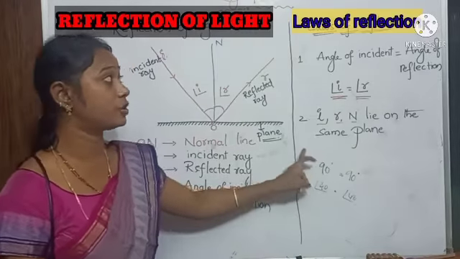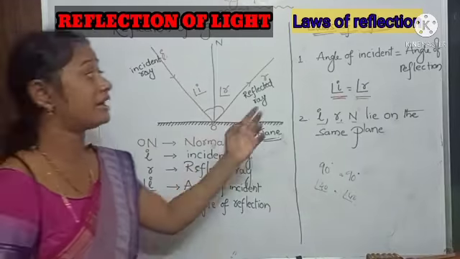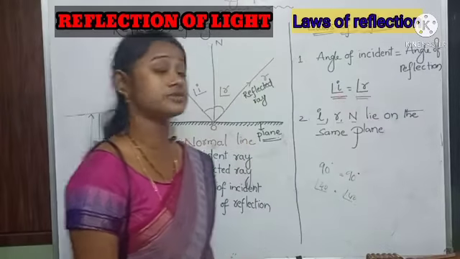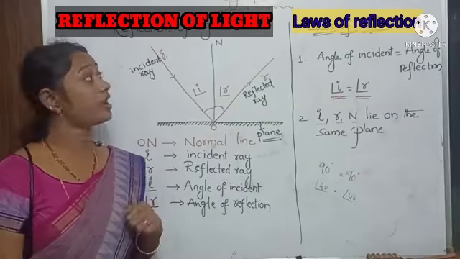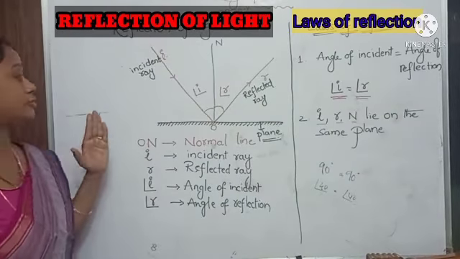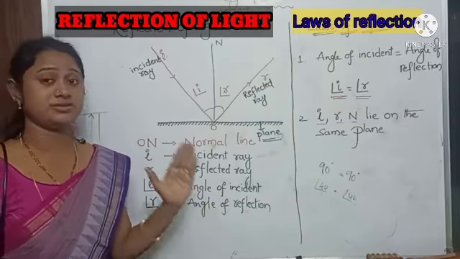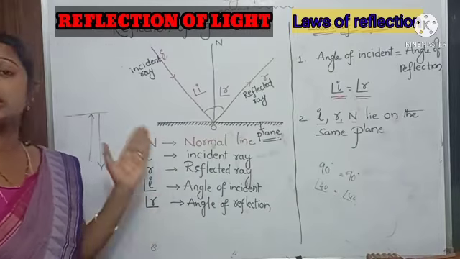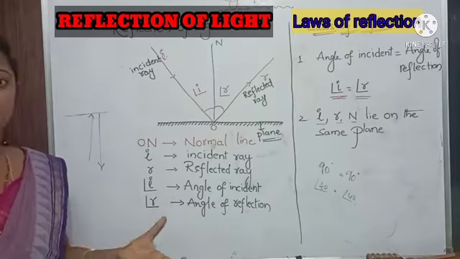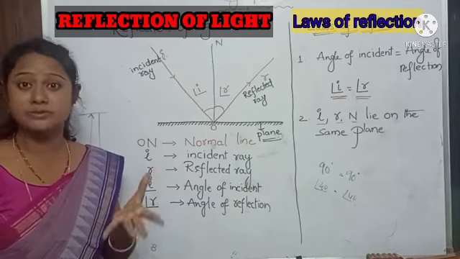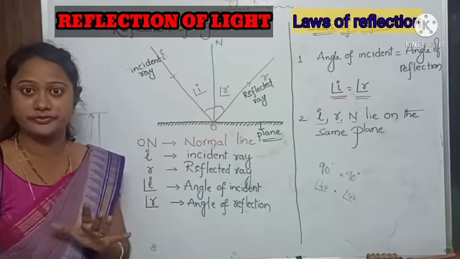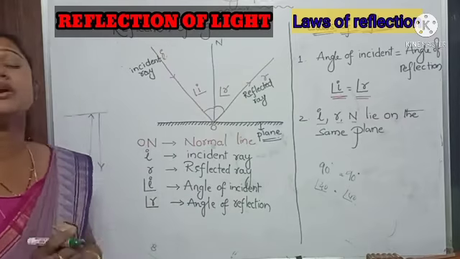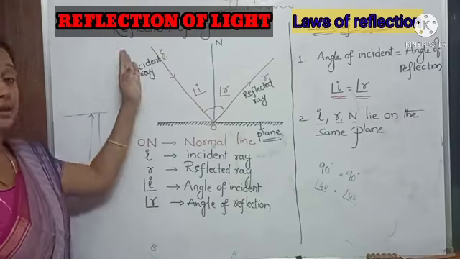These are the two laws of reflection, and the angle of incidence being equal to the angle of reflection is also known as Snell's law. Okay, this is about the reflection of light. What is the reflection of light? The bouncing back of an incident ray with the same speed in the same medium without any change, that is known as the reflection of light.